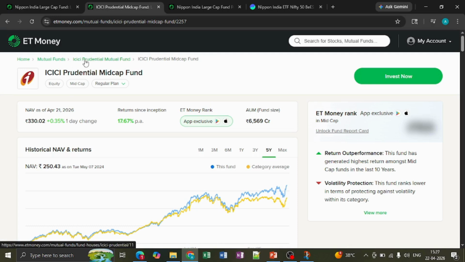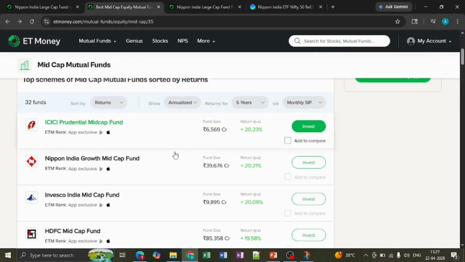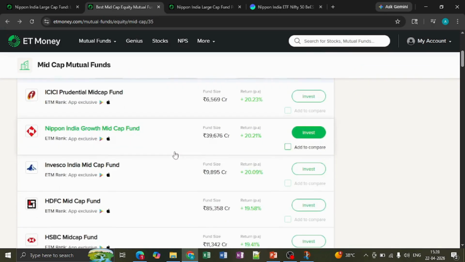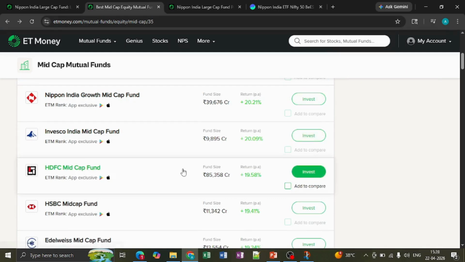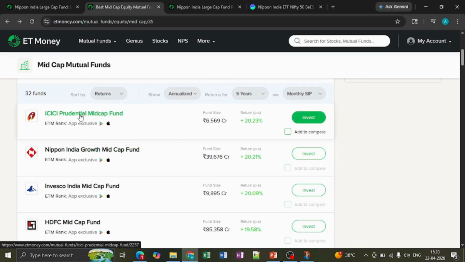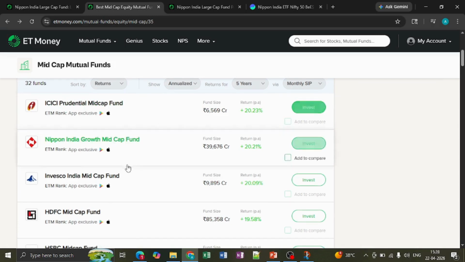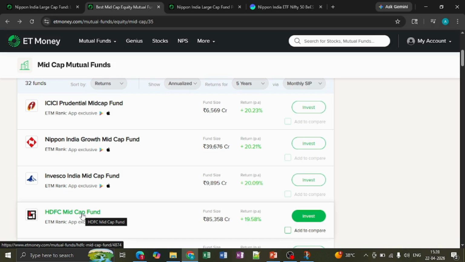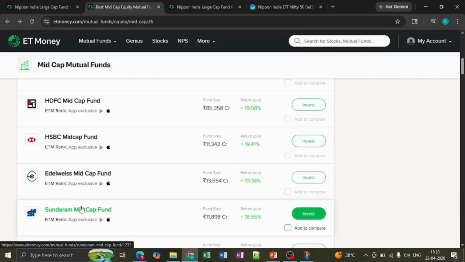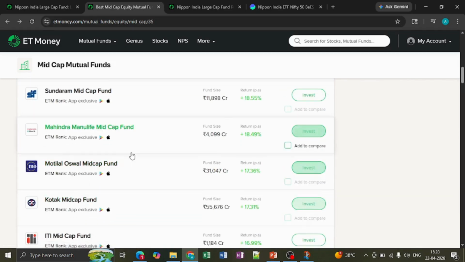With that, if I show you overall funds, my personal favorite is HDFC mutual fund, because in the long run ICICI Prudential also makes sense. But this is my personal favorite by considering the expense ratio, beating the benchmark, and the quality of the companies they have. I had one more favorite, Edelweiss.